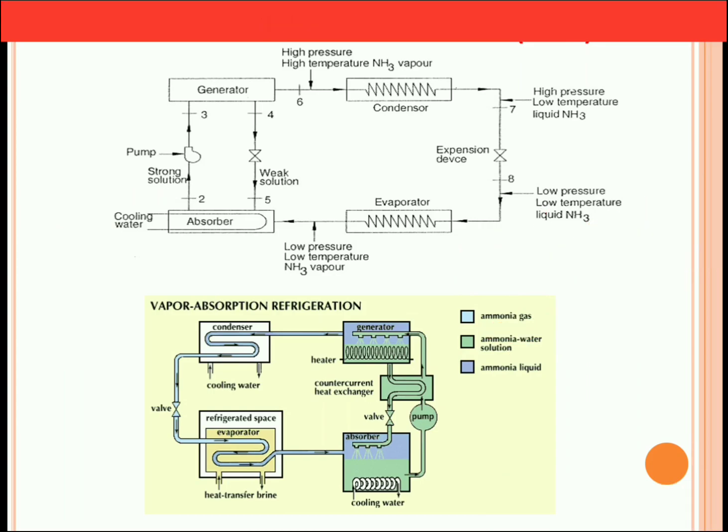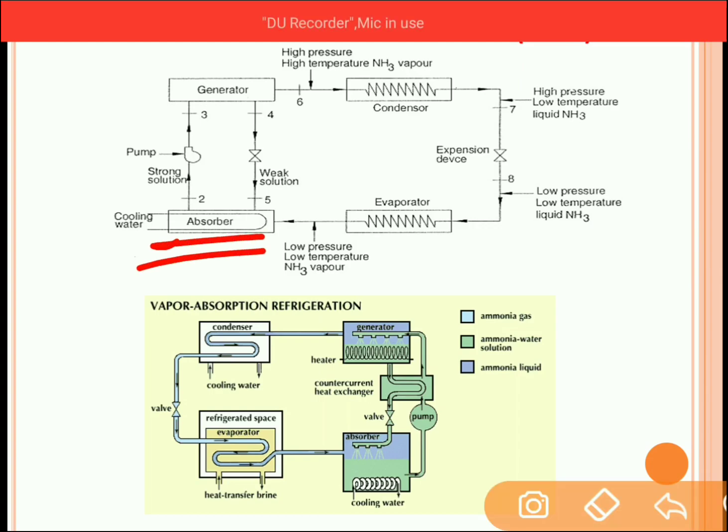Now we will get the strong solution over here in the absorber. In the absorber, cooling water absorbs the ammonia vapor, so that's why it is called an absorber. As the ammonia vapor is absorbed inside this water, we will get a strong solution of ammonia and water.